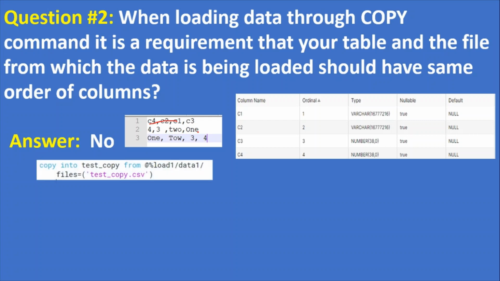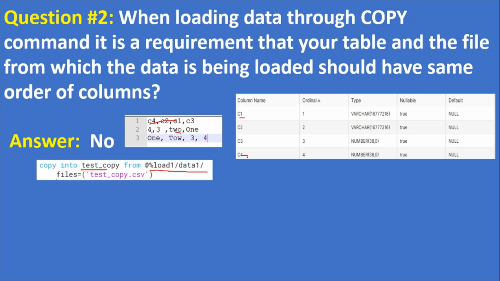For example, if you see the copy command here: copy into test copy from this stage, and files equal to test copy dot csv. What it will do is, the first value 4 will be inserted into column C1, 3 into column 2, 2 into column 3, and 1 into column 4, if the data types match. If there is no data type mismatch, then it will insert.